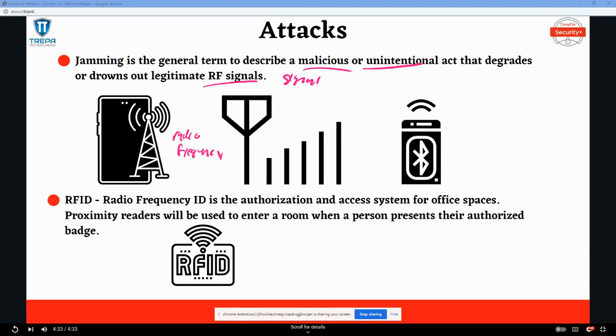So what this will look like, right? We have our doorway here, and I'm not the best drawer. We have our proximity reader. Someone will come with their badge. It'll get scanned by this proximity reader, and then this will connect to a server, and that server is going to deny or allow access to this user. And it does this by using RFID from badge or card to proximity reader.